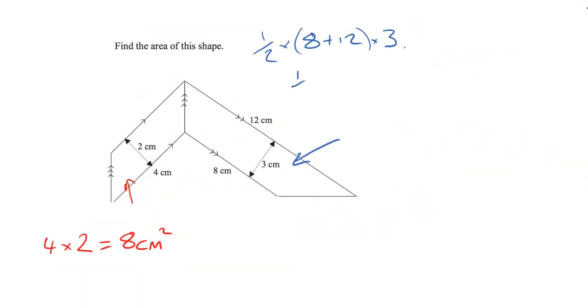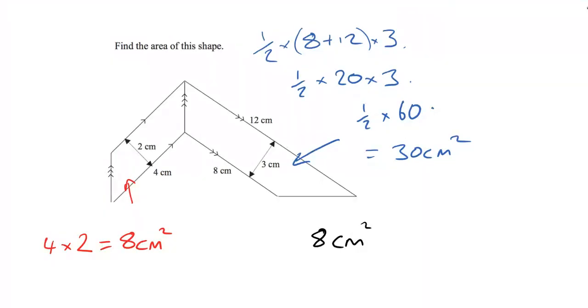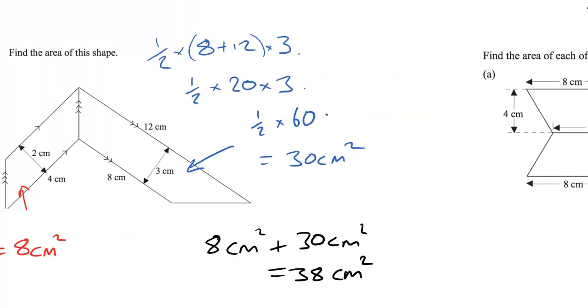Right, so we're going to have a half times, 8 plus 12 is 20, times 3, and 20 times 3 is 60. So we've got a half times 60. So a half times 60 is, of course, 30 centimeters squared. So the combined area of the shape will be the 8 centimeters squared from the parallelogram plus the 30 centimeters squared from the trapezoid, and that is, of course, 38 centimeters squared.